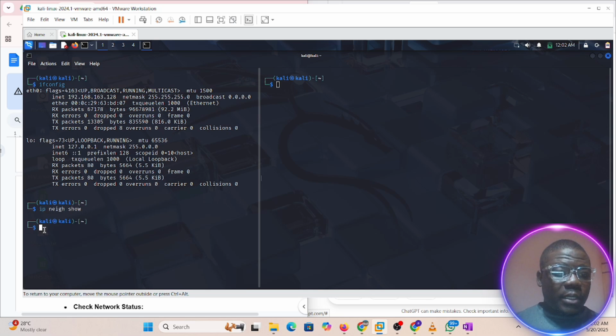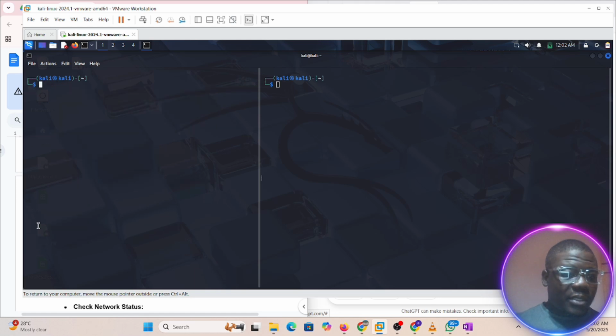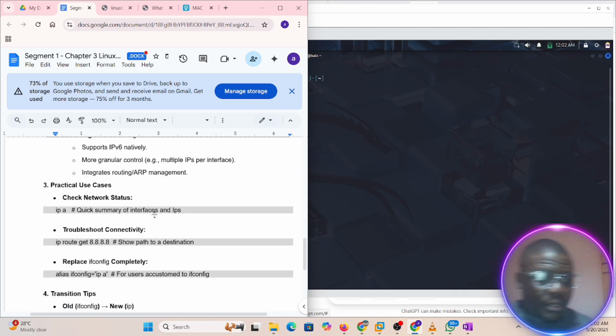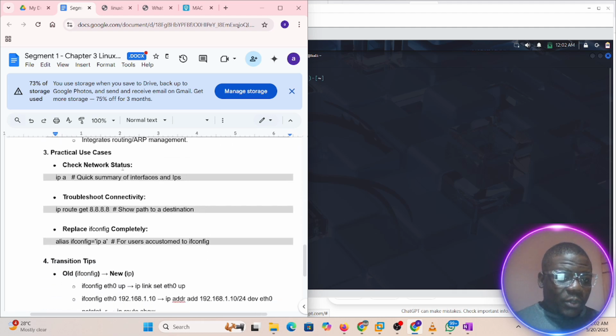So this is not showing anything. Let's say IP neighbor is showing the closest IP address to my IP address, but this is not bringing out anything. Flush. This is to clear ARP. So we are actually checking network status.